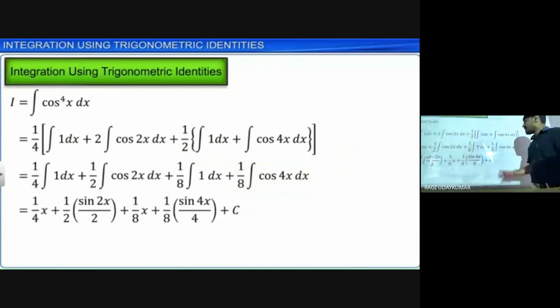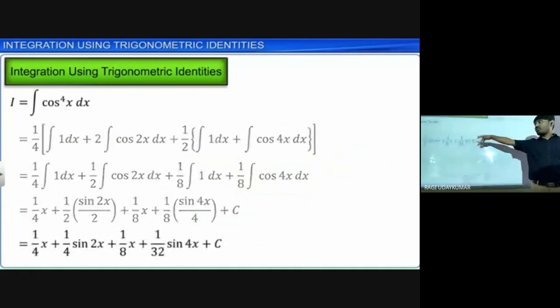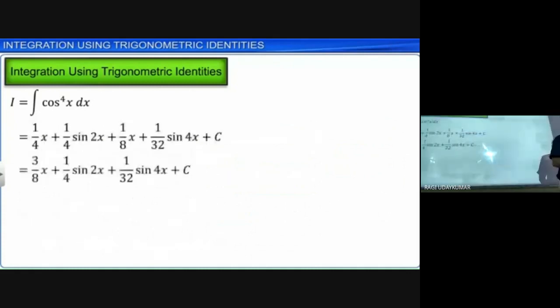So remember that point, it is a shortcut way to write. Usually we consider 4x equal to t, 4 dx is equal to dt, dx equal to dt by 4, so in place of dx we get dt by 4, and here cos t. The integration of cos t is sin t by 4, and in place of t write 4x again. So the same thing we are going to do. Like this, using the trigonometric identity, you can find the integration of cos power 4x. This is the cos power 4x integration.